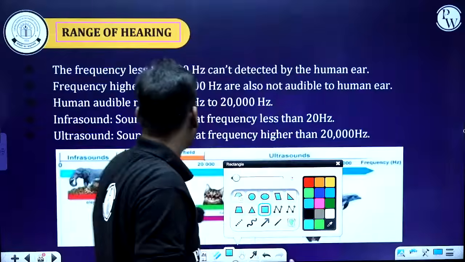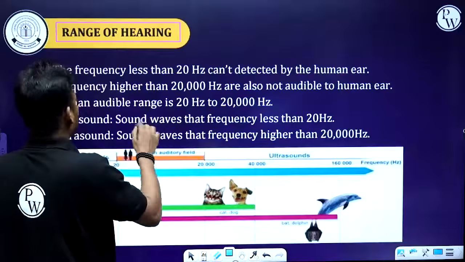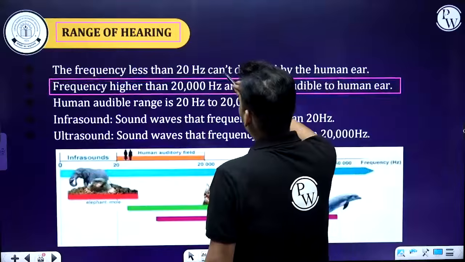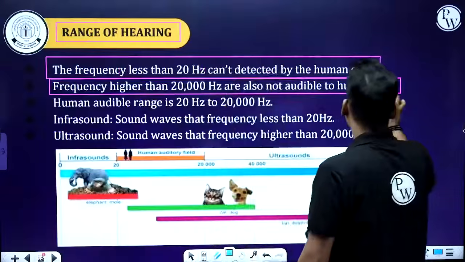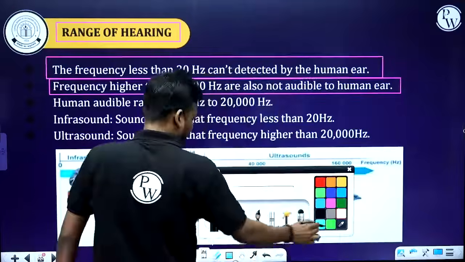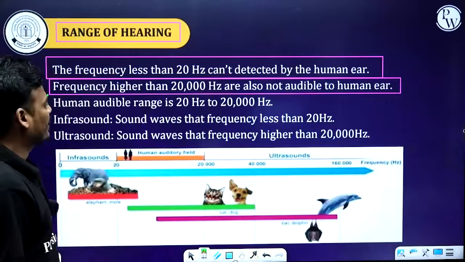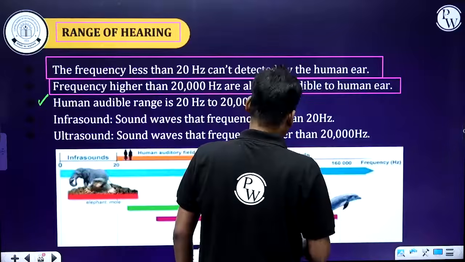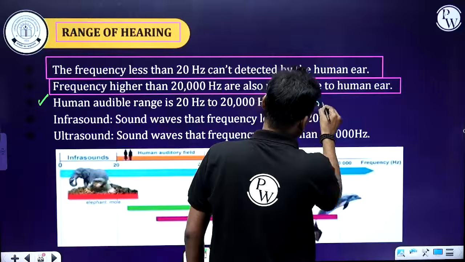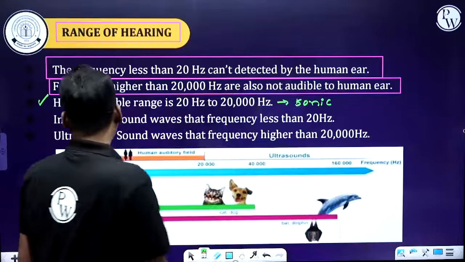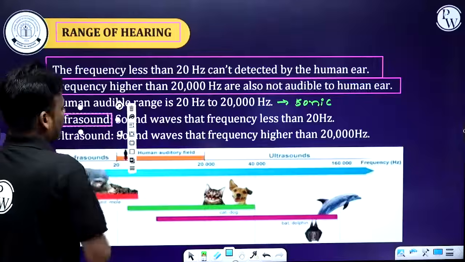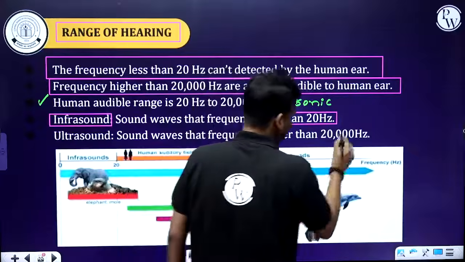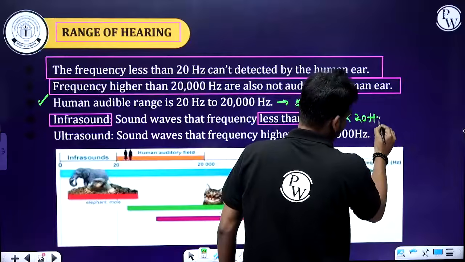Okay, three types. These terms are very, very important. Frequency higher than 20,000 hertz, the human ear cannot detect. Next, the human audible range is 20 hertz to 20,000 hertz. This one we call sonic, this is the sonic range. And the next one, infrasonic. Infrasonic means sound waves whose frequency is less than 20 hertz.